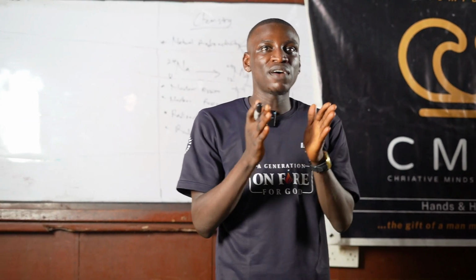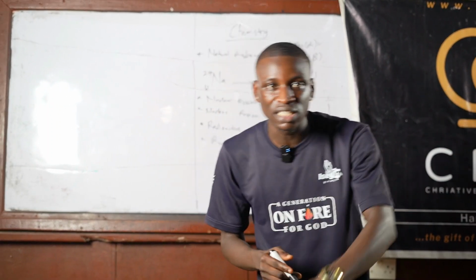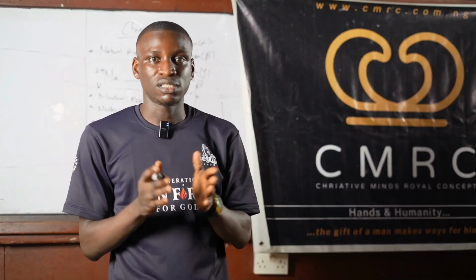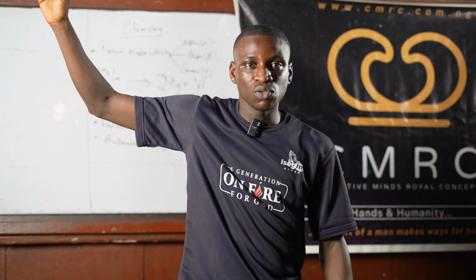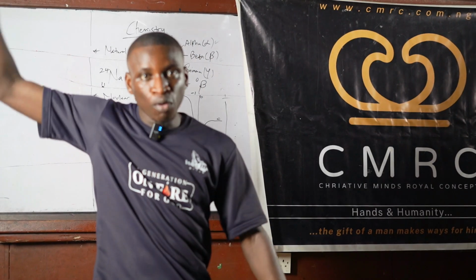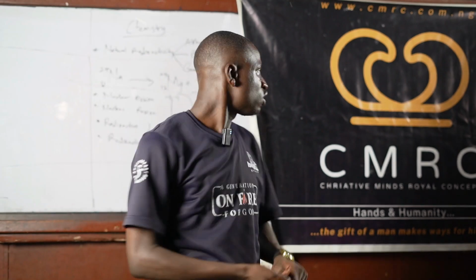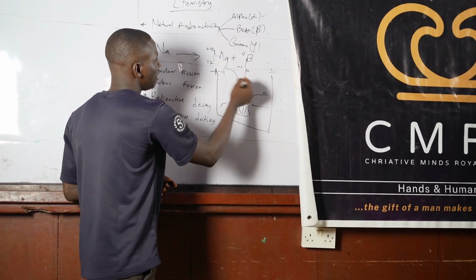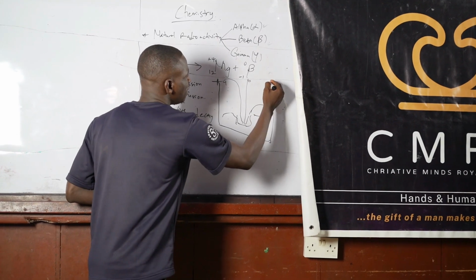So if an alpha particle is positively charged, it will be deflected towards the negatively charged pole. Beta particles are negatively charged. That means they will be deflected towards the what? Positively charged pole of the magnetic field.